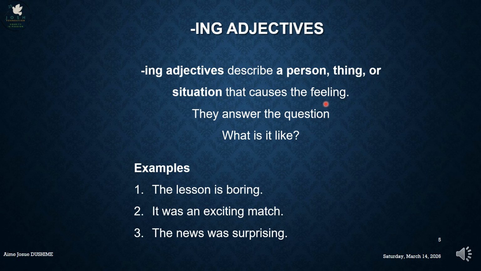I am astonished. I am disgusted. They talk about the feeling simply as a feeling. The ing adjectives talk about a person or a thing or a situation that causes the feeling. What is the cause of such feeling? Why do you feel like that?